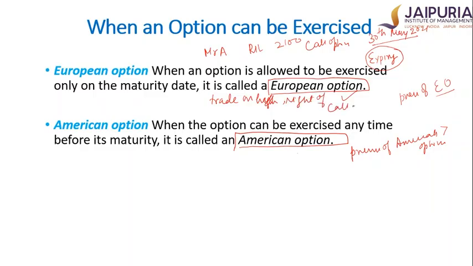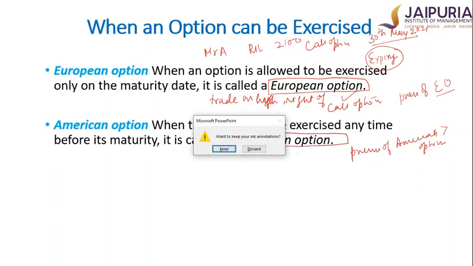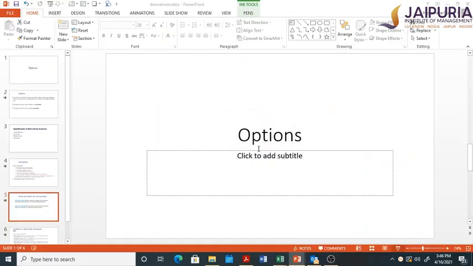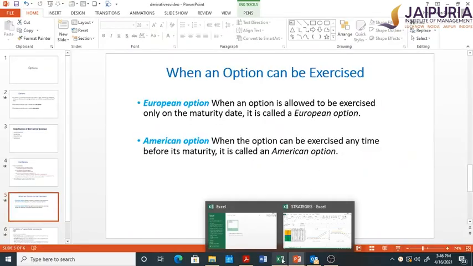So Mr. A can do anything at any time, but Mr. A can only exercise the option on the expiry date if it is a European option, whereas if it is an American option, it can be exercised at any given point of time. So let's understand this entire calculation by taking an example.